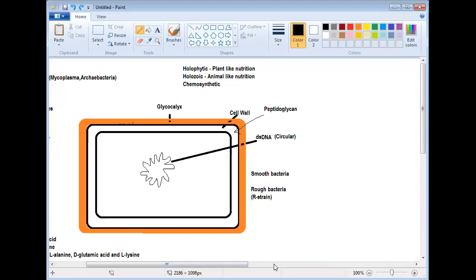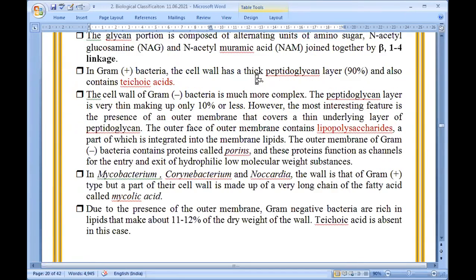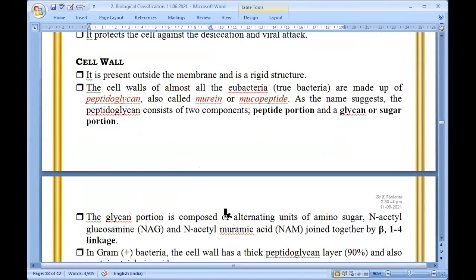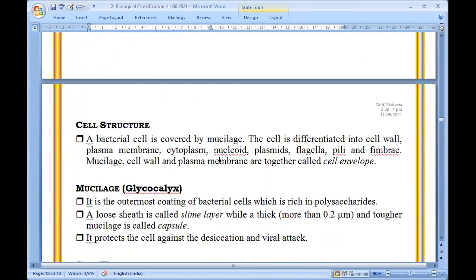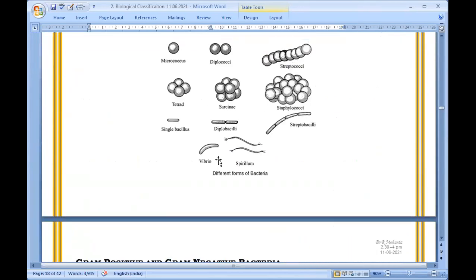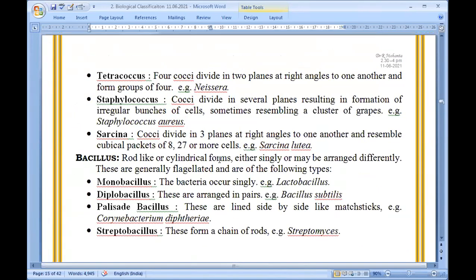So we have discussed the difference between gram positive and gram negative bacteria. Gram staining is written somewhere. See, this is the cell wall composition. Few portions you can find a bit excess that I have written here. Actually, for this particular module, I wanted to publish a book, so I have written that. So a few things are a bit extra, and not required now.